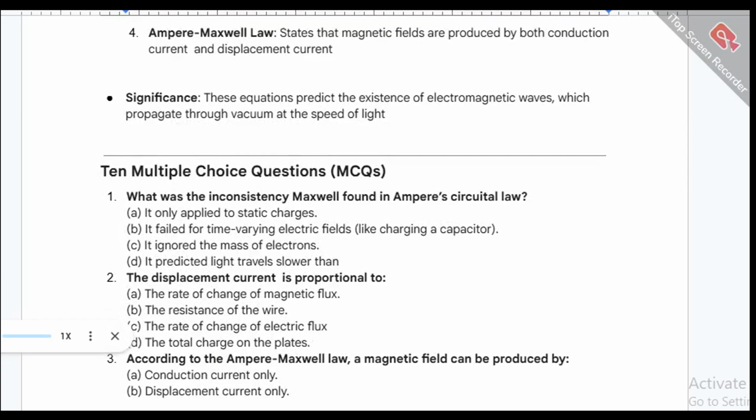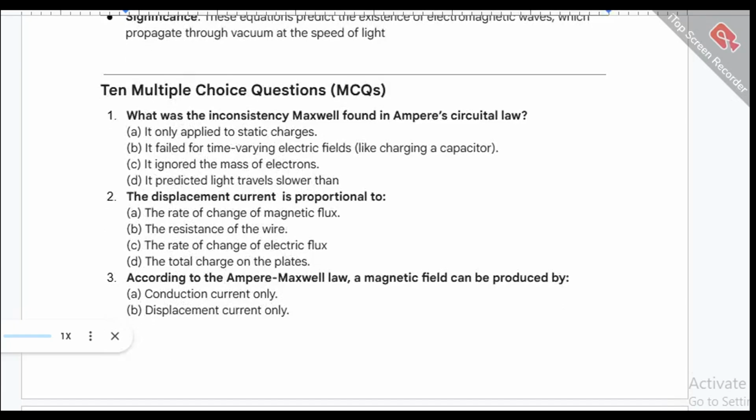10 multiple-choice questions, MCQs. 1. What was the inconsistency Maxwell found in Ampere's circuital law? A. It only applied to static charges. B. It failed for time-varying electric fields, like charging a capacitor. C. It ignored the mass of electrons. D. It predicted light travels slower than.